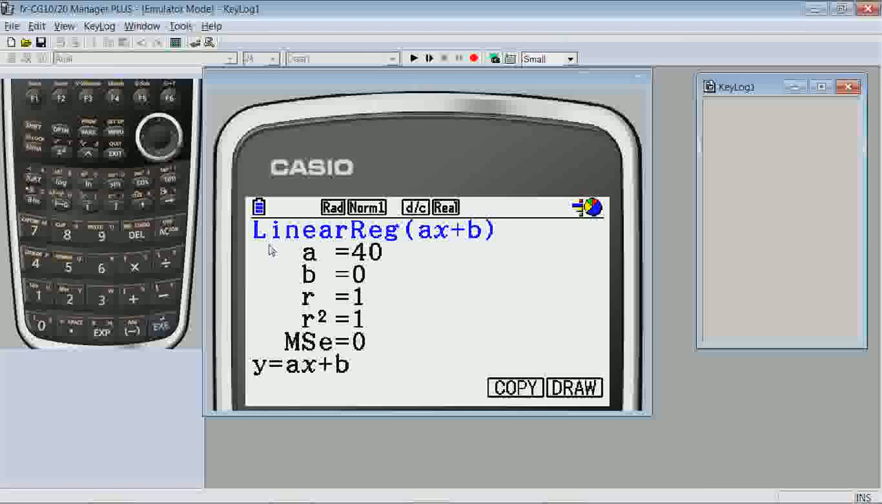Let's switch over to the table menu. So I'll select 7 for table. And make it so that y equals 40x is the only function selected.